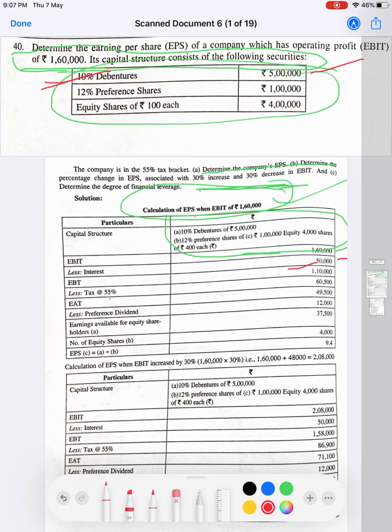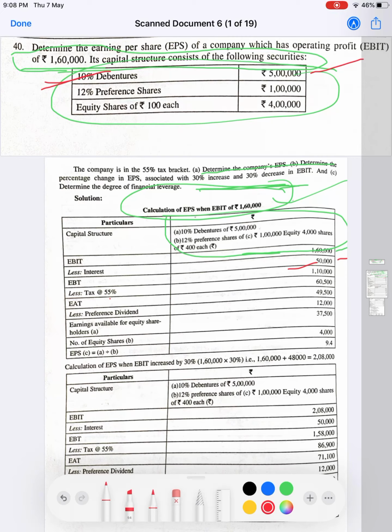So we arrived at EAT, that is earnings after tax. If preference shares are there in the capital structure of the company, then we deduct the dividend paid on preference shares. Otherwise, that EAT will become the amount available to equity shareholders.